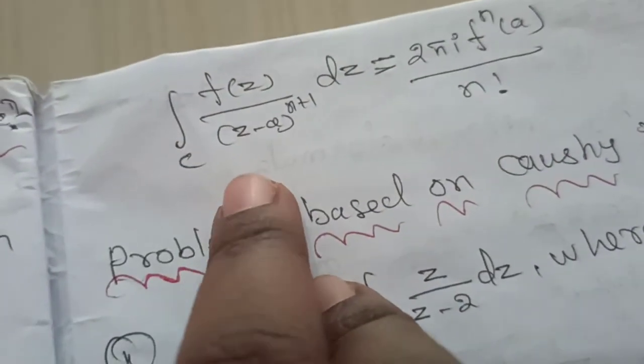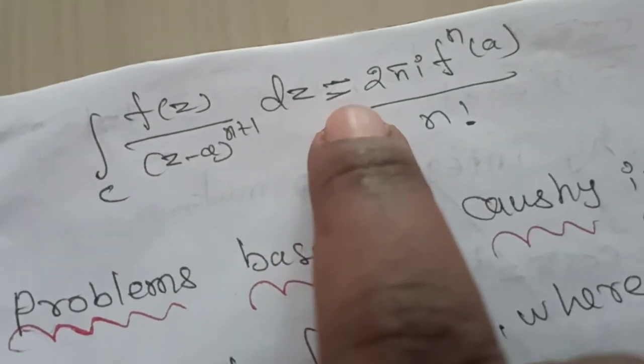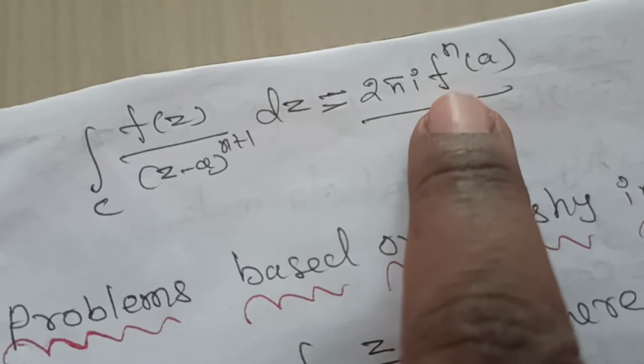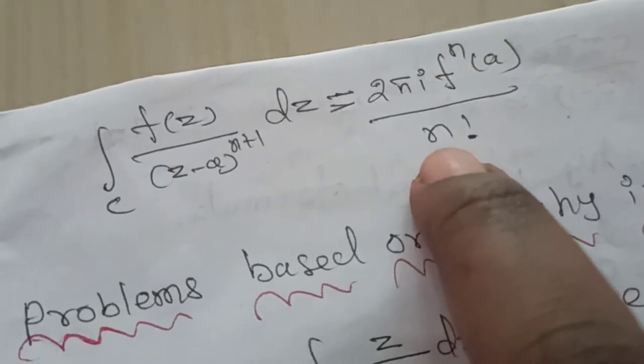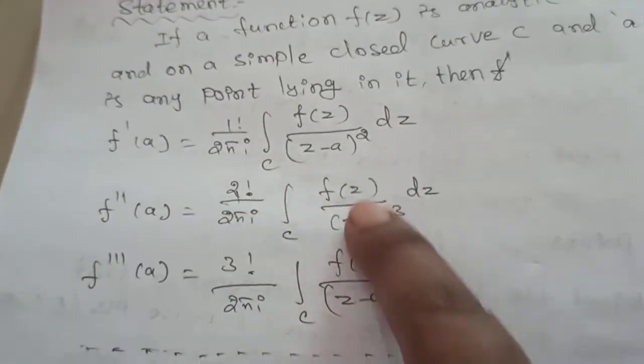In the nth form, integration of c f of z divided by z minus a whole power of n plus 1 dz is equal to 2 pi i into f power of n of a divided by n factorial. So we can use this formula when we want to apply it.